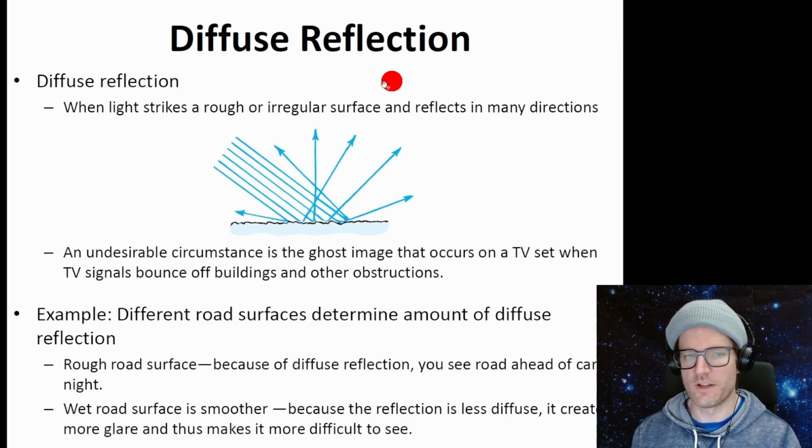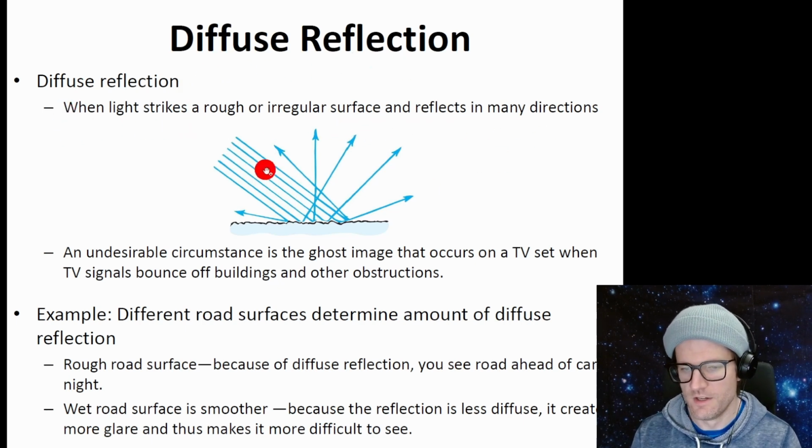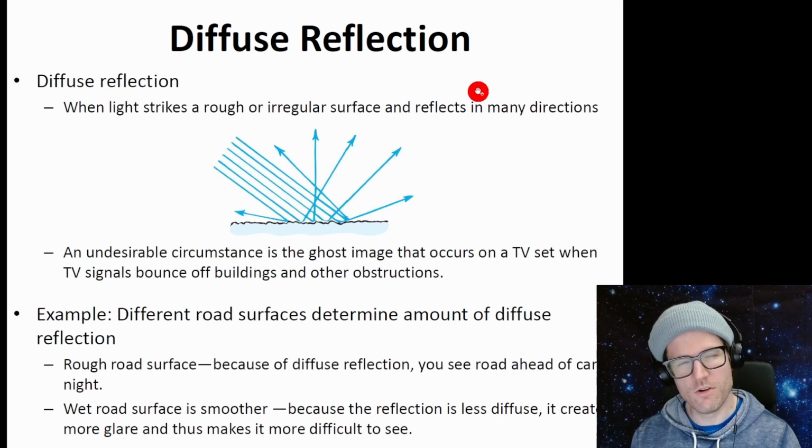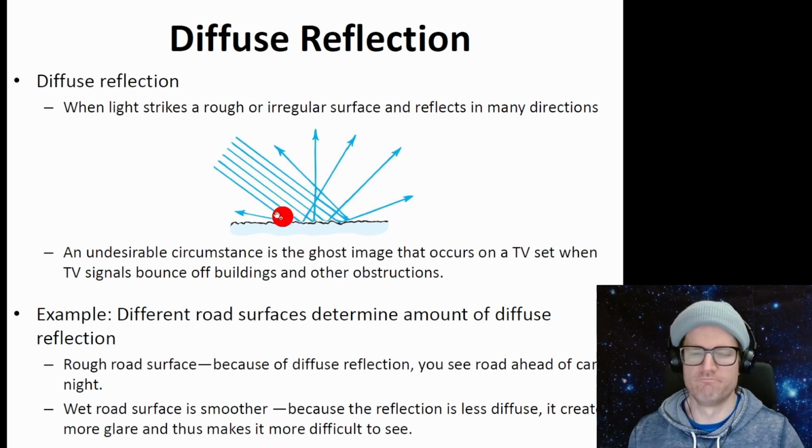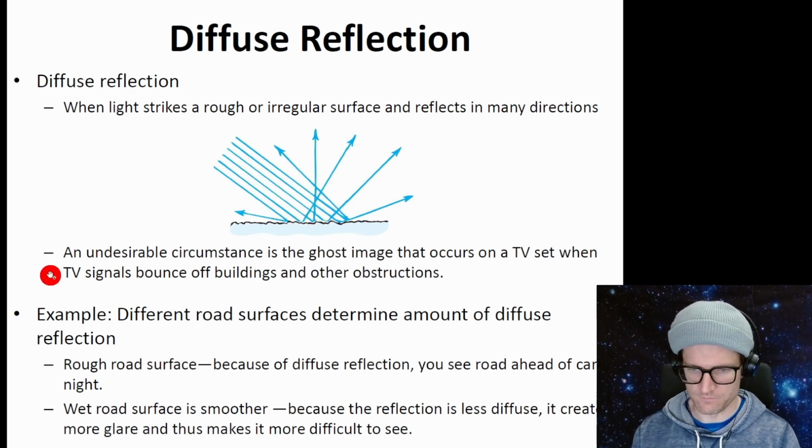Okay, diffuse reflection. This is when light strikes a rough or irregular surface and reflects in many directions. So instead of following the law of reflection, it goes in every kind of direction. Now it could generally go in accordance with the law of reflection. So sometimes you get a sort of image, but most of the time you don't get any image at all. Okay.